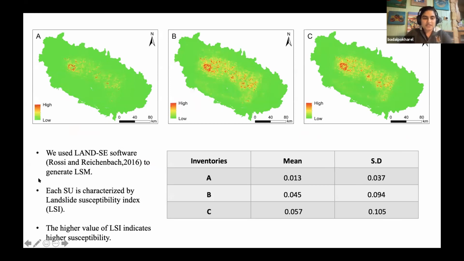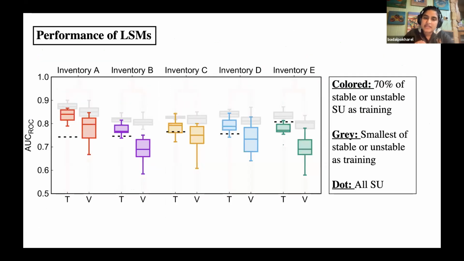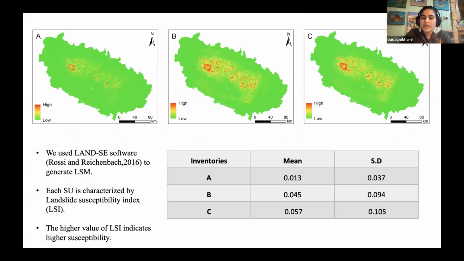Anyway, that is a part of science. So let's go to the susceptibility map. As I mentioned, inventories D and E had a really small number of landslides as compared to others. So we did not do landslide susceptibility mapping for the overlapping area. Rather, we took three bigger inventories which had similar extent, and then we plotted landslide susceptibility mapping.